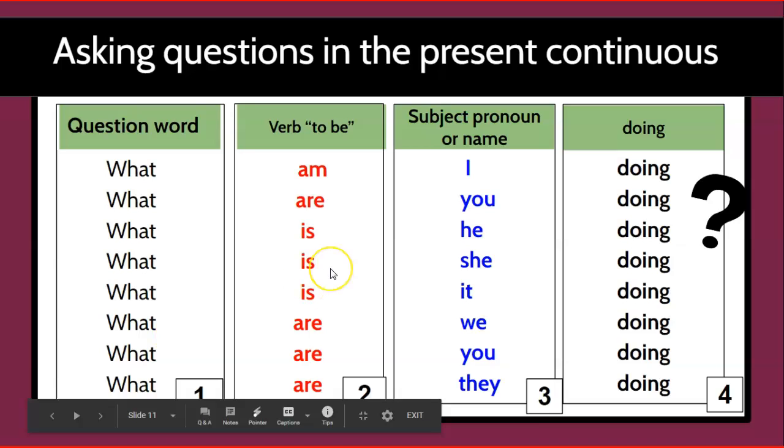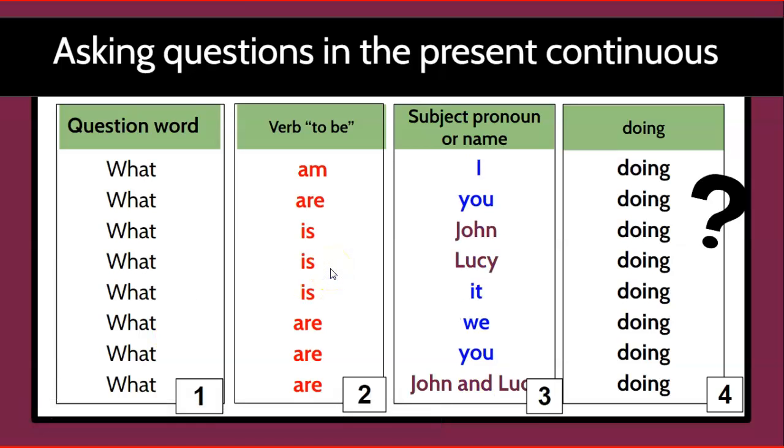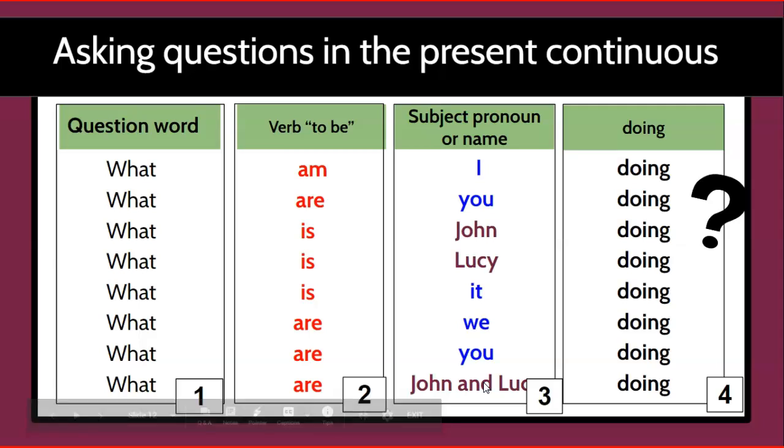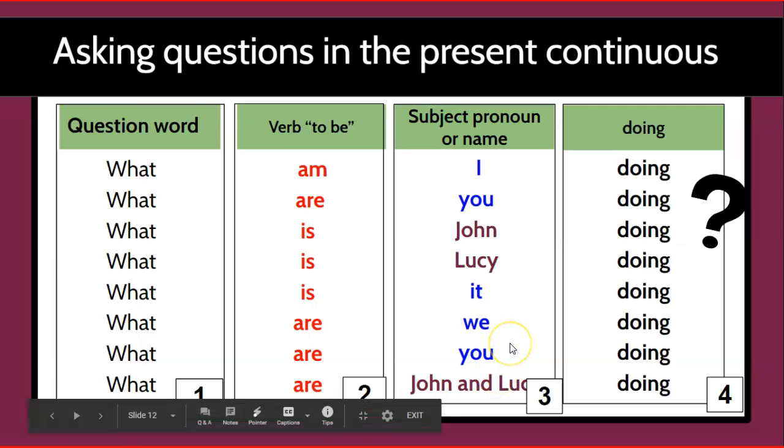And notice you can change the subject pronoun to a person's name. So instead of what is he doing, you can say, what is John doing? Or instead of she, you can say, what is Lucy doing? Instead of they, you can see down here, what are John and Lucy doing? Good.